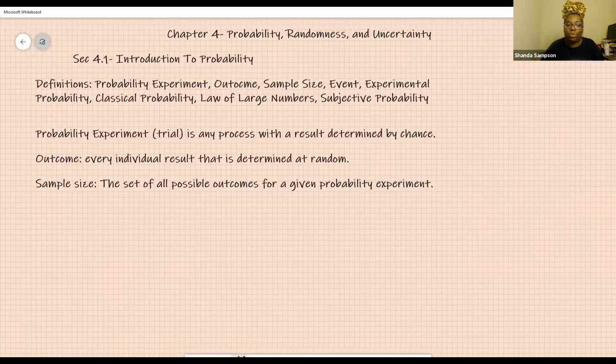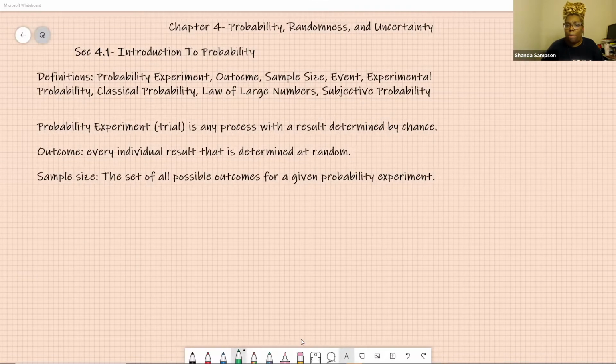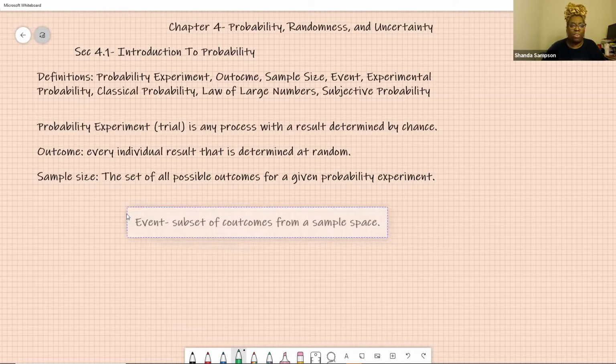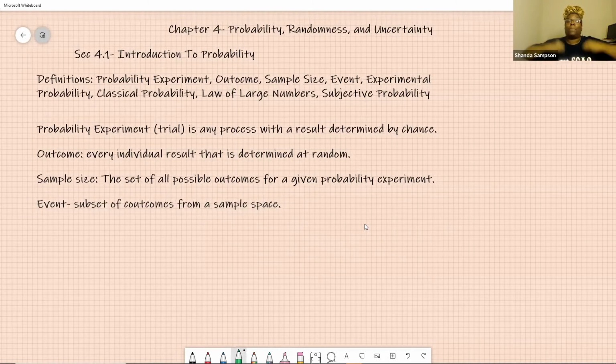Are we always looking for all possible outcomes? No, we're really not. Think about it. When you're at a ball game, are they looking for all possible outcomes when they toss the coin? No, they're looking for an event. They're looking for a subset of the outcomes. The subset is one of the possibilities. So if my sample space is heads or tails, an event is heads or tails, a subset of your possible outcomes.